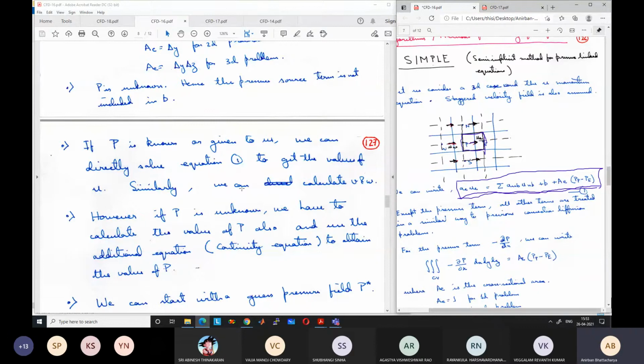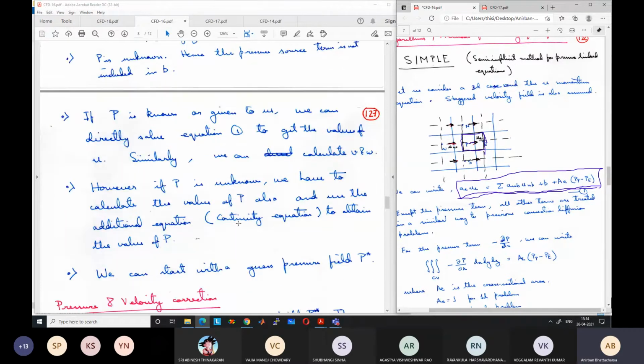However, if P is unknown, we have to calculate the value of P also. And that is where the difficulty comes in. For solving the value of P, we have to use the additional equation, the continuity equation, to obtain the value of P. So now we have to see how to get this value of P from the continuity equation. If we get the value of P, we know that we can easily solve the momentum equation.